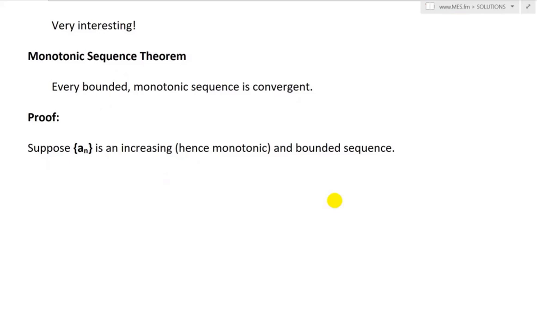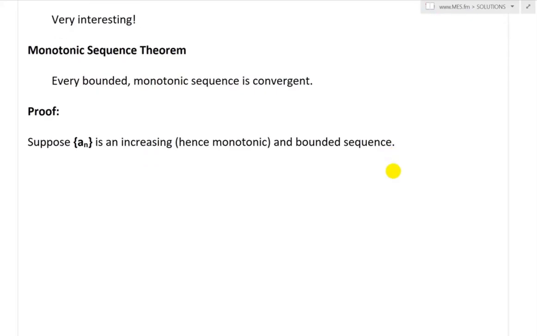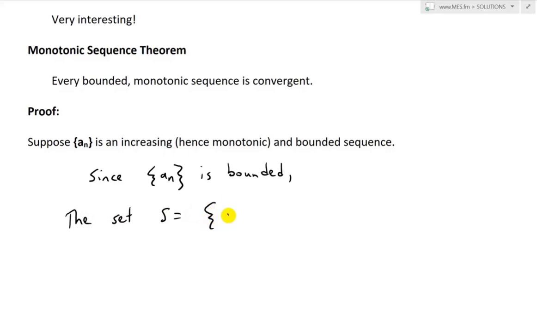So suppose a_n is an increasing, hence monotonic, and bounded sequence. Since a_n is bounded and it's increasing, it has an upper bound. Put the set S as all the numbers a_n where n is greater than or equal to 1. Then this has an upper bound.